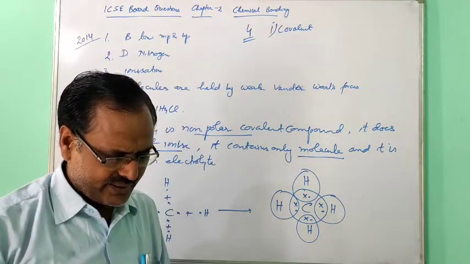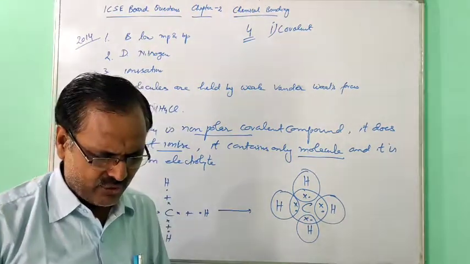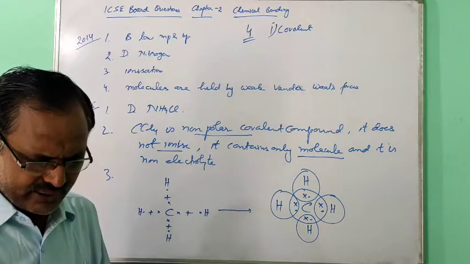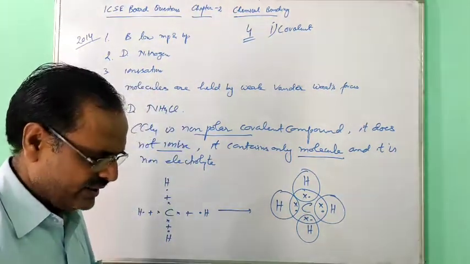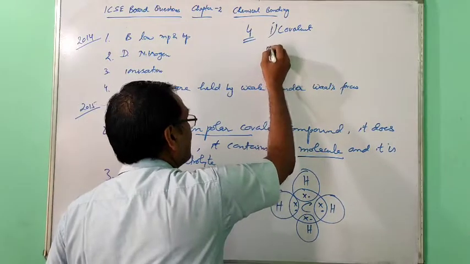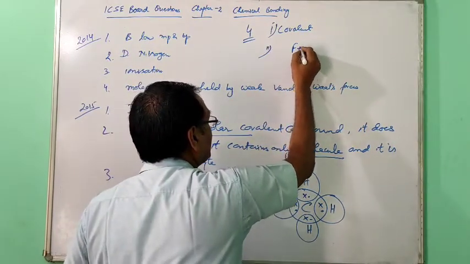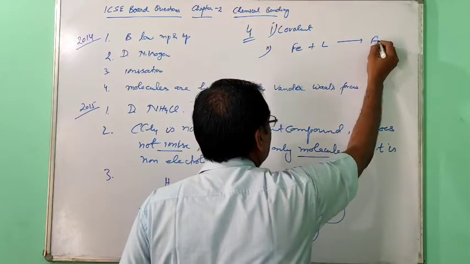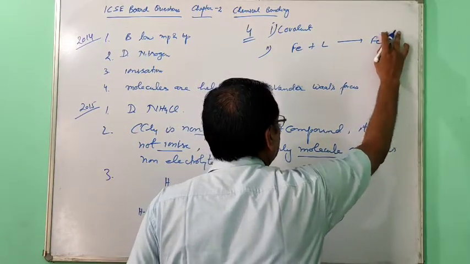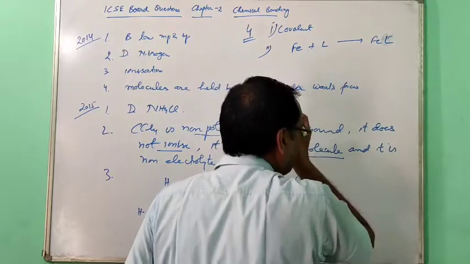When L is heated with iron, it forms a compound FeL. What chemical term would you use to describe the change undergone by L? So this is asked: Fe heated with L will form FeL.